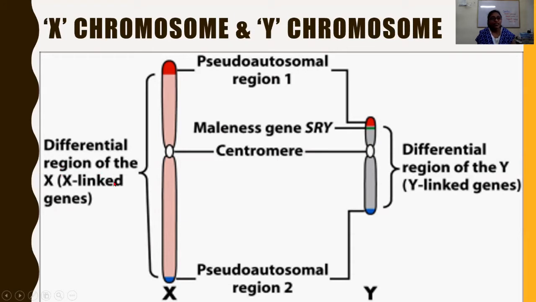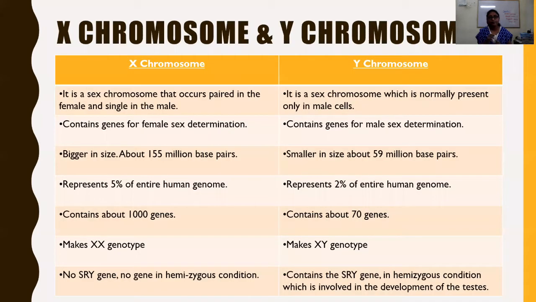Okay, the differential region of the X-linked genes. The X-linked genes are present within this area, whereas the Y-linked genes are found in this area. The completely non-homologous part is this much, and the maleness gene, that is the SRY gene, is present over here. The centromere. Remember that the Y chromosome always pairs with the X chromosome in a male. It does not pair with any other autosome or any other chromosome. It pairs with the X chromosome, the other sex chromosome.